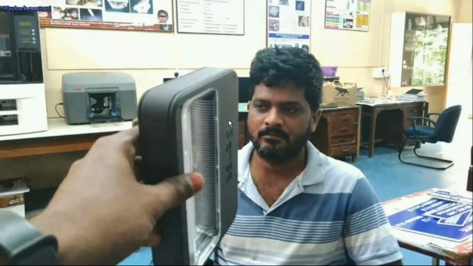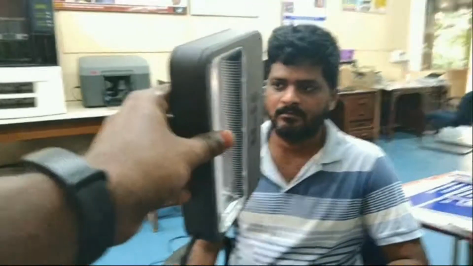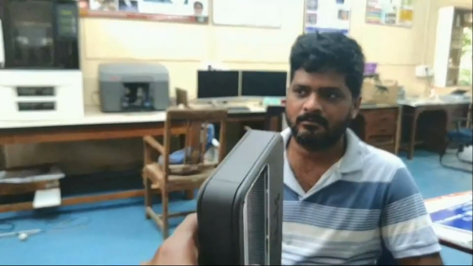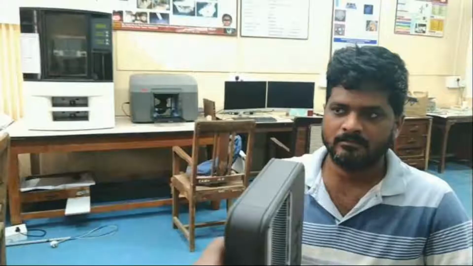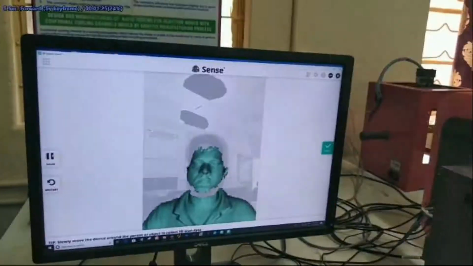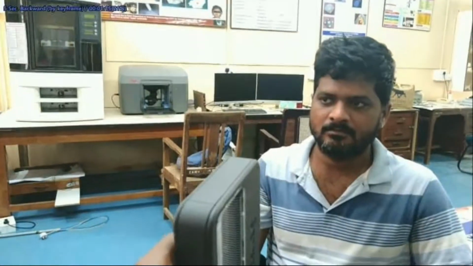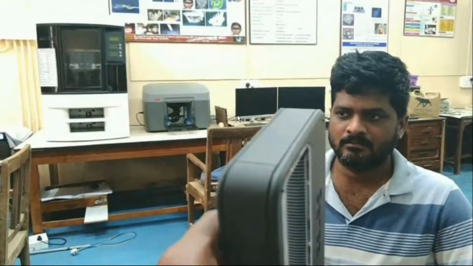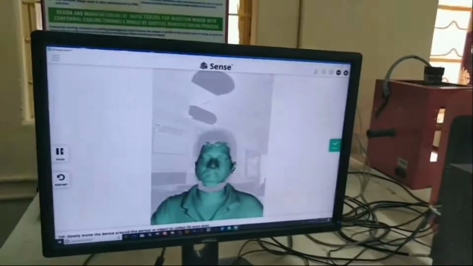We will see. Yeah, it is taking every point and it will connect those points.